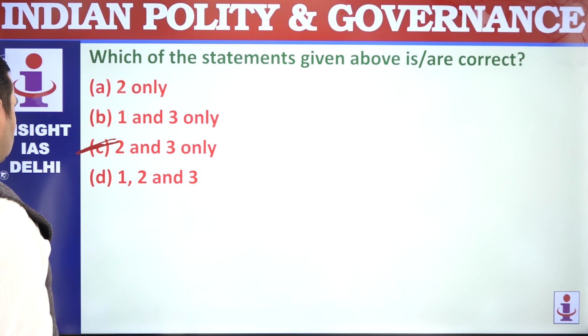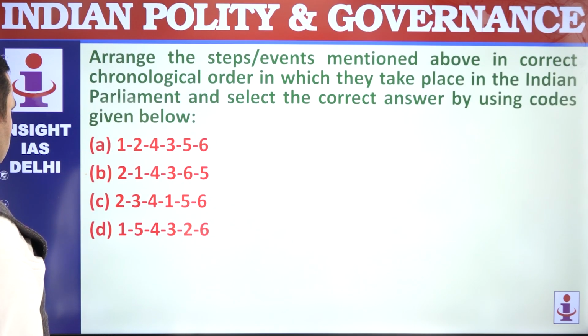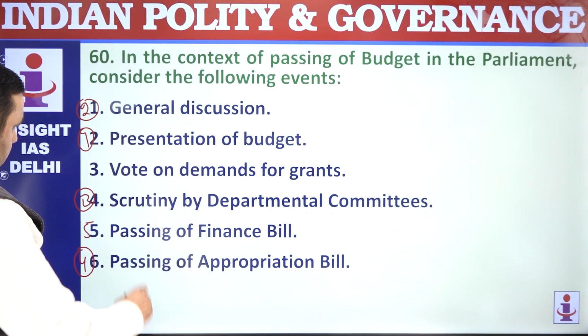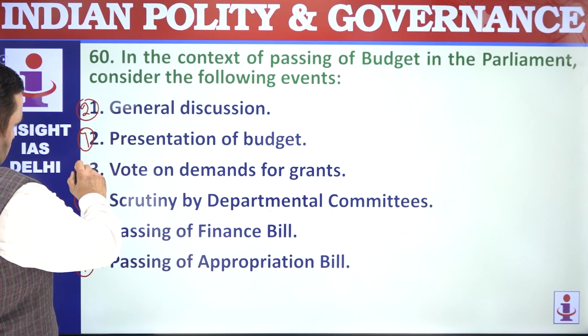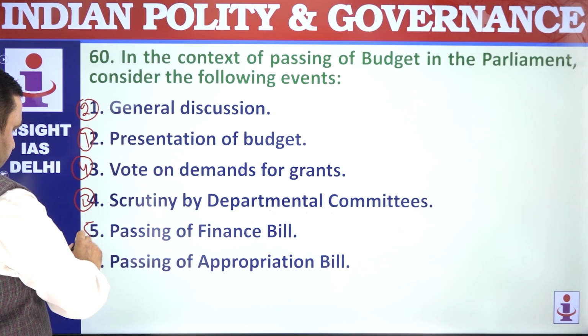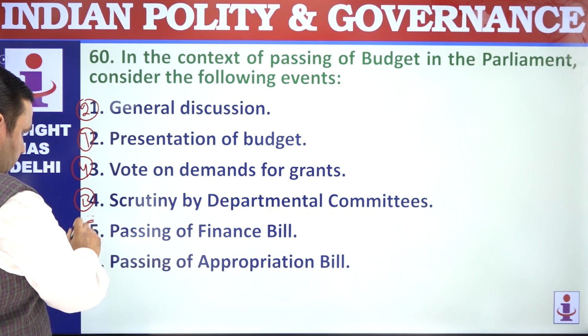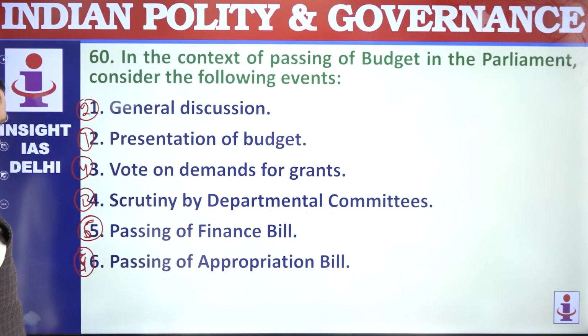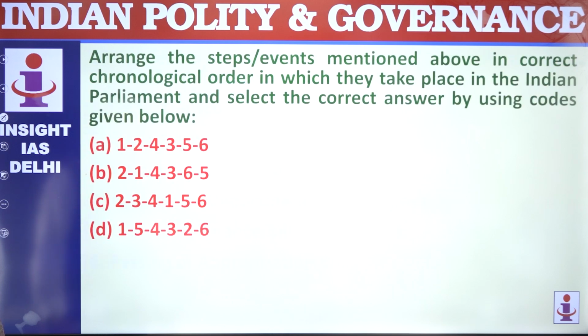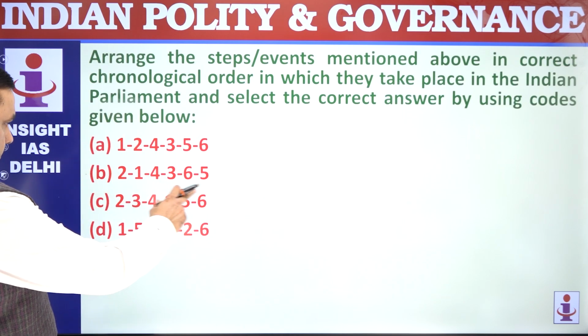So that is going to be the next one. First grants will come, and then will come the appropriation bill, and then will come the last one, that is passing of the bill. So 214365, B.